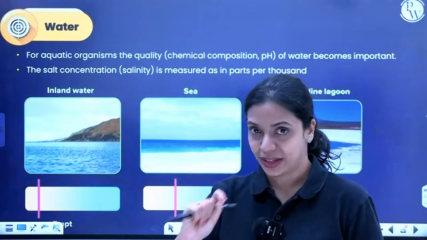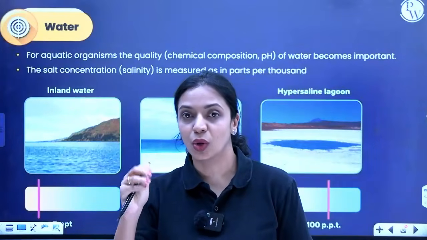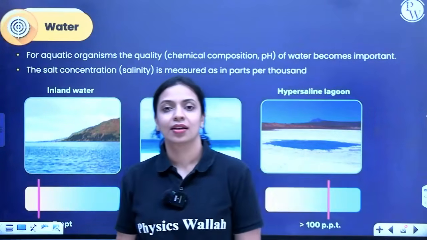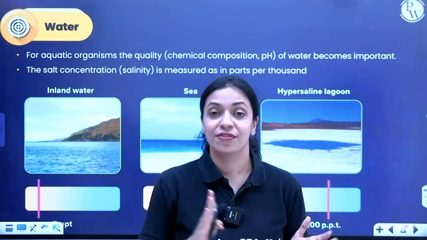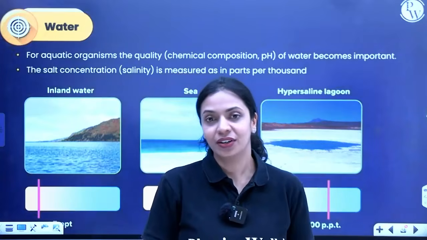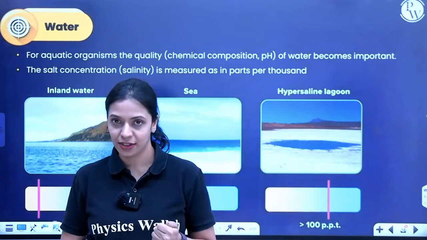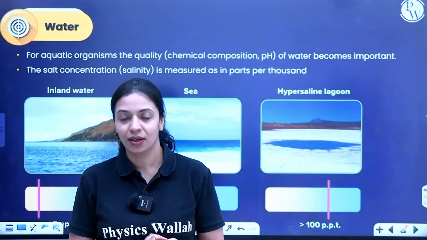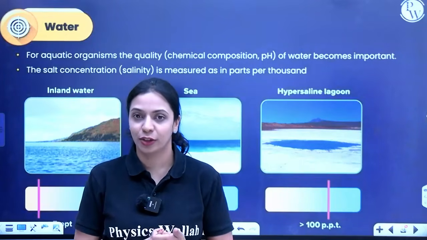Now, for aquatic organisms specifically, organisms that grow in water bodies, the quality of water becomes a very important factor. What is the quality of water? It depends on two important factors: one is the pH of water and one is the salinity of water.